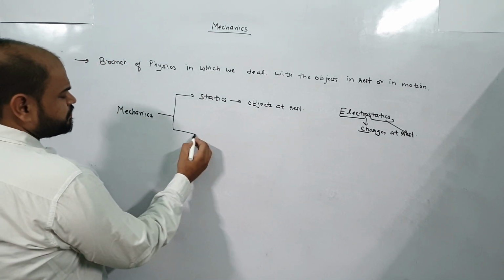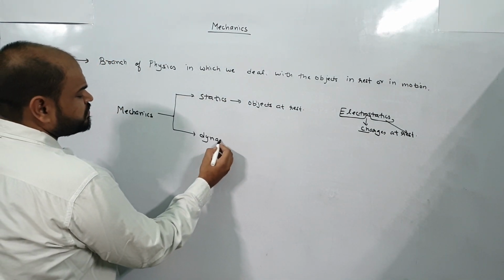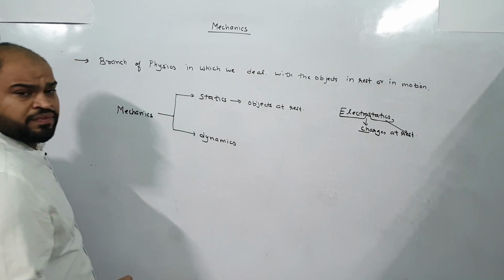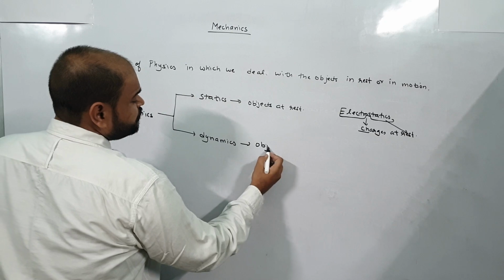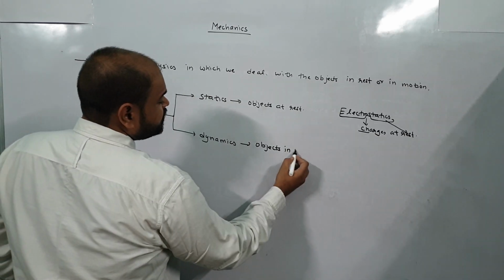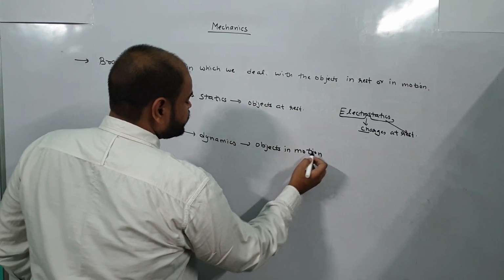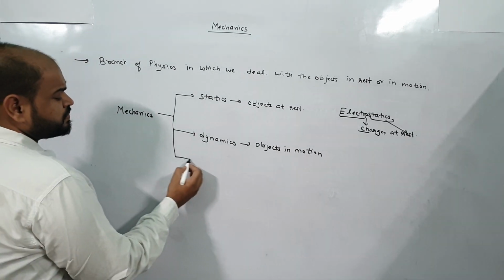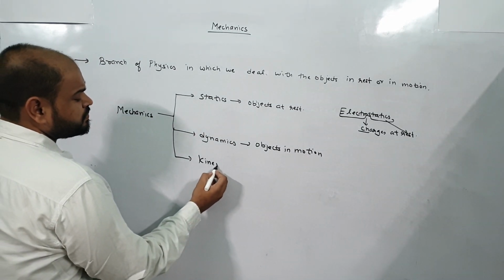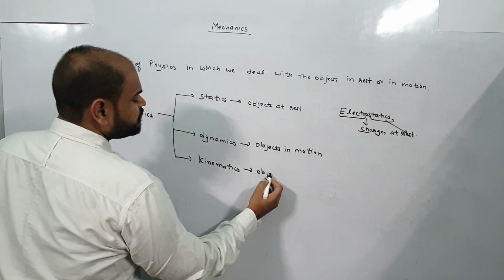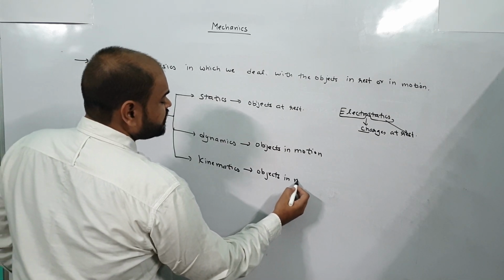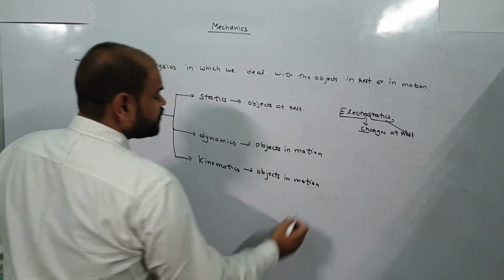Now second branch is dynamics, in which we deal with the objects in motion. And the third branch, that is kinematics. It also deals with the study of objects in motion.